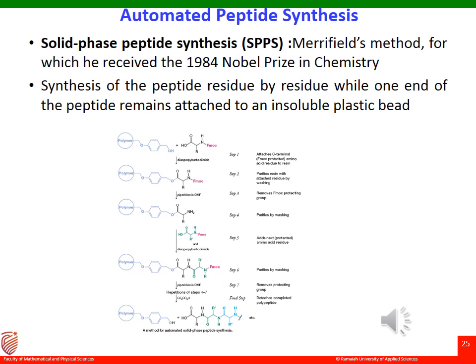To prevent undesirable reactions, each new residue is coupled with a protecting group added such that it blocks the amino group of the residue being added. Once the new amino acid has been coupled to the growing peptide, and before the next residue is added, the protecting group on the new N terminal is removed, making the peptide ready to begin the next cycle of amide bond formation. So this continues.